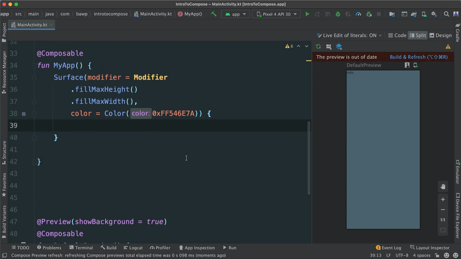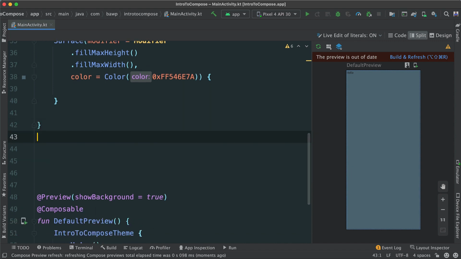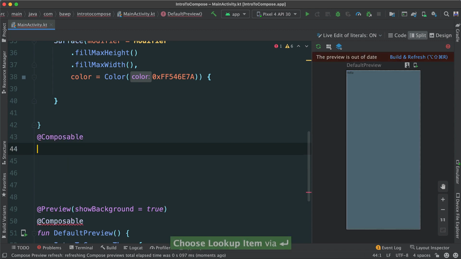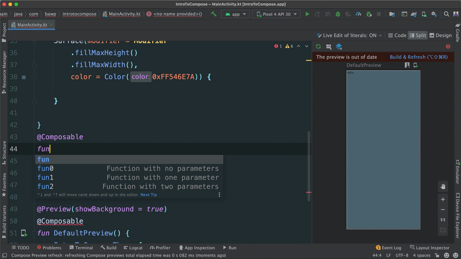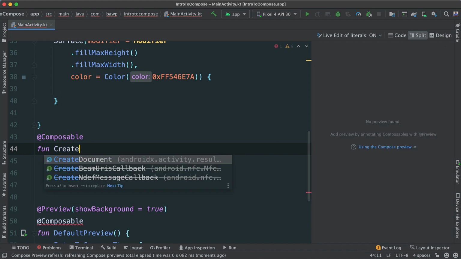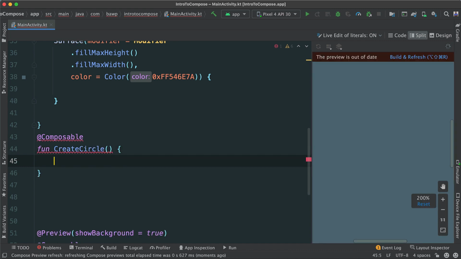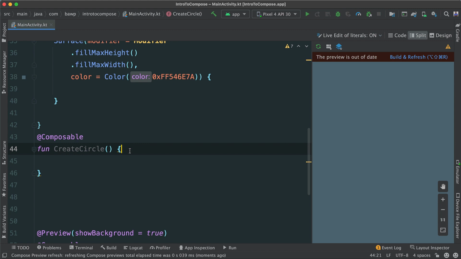Now, the next thing, so what is it I want to do? First of all, when I create a circle inside here, there are different ways to create a circle. So I'm going to create yet another composable here. Say @Composable as such, and say fun createCircle, like this. Okay. And inside here, I'm going to create a circle.